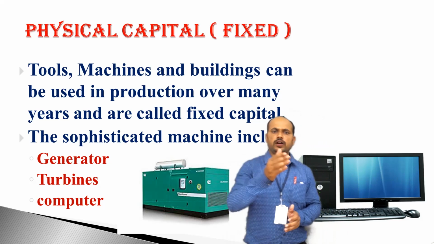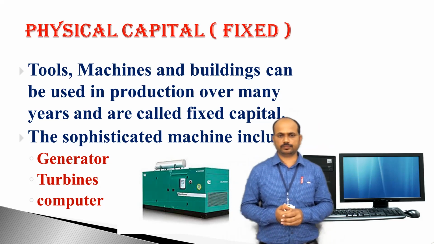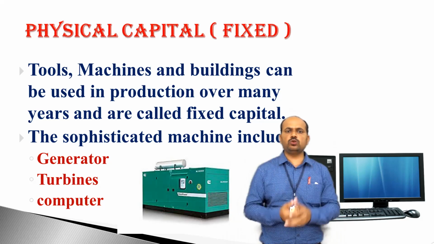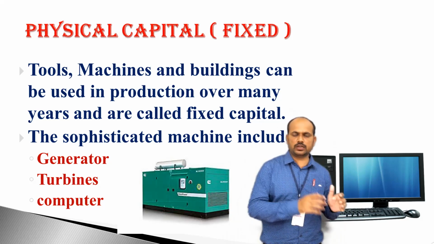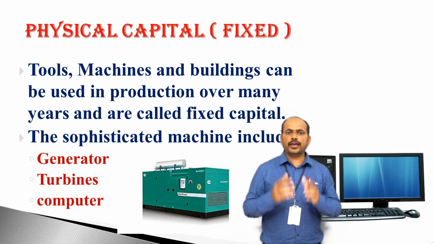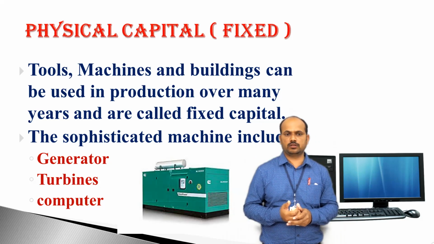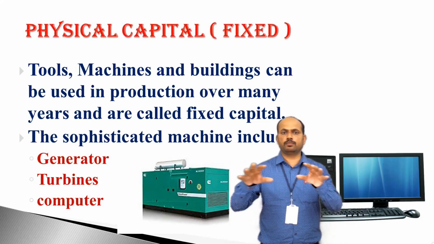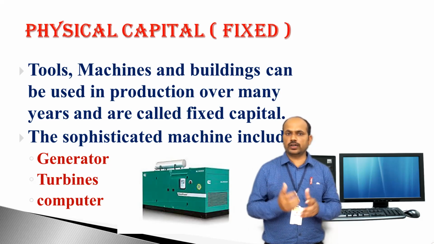One is of a generator and another is of a computer. When I purchase these two physical capital for my productional unit, I can utilize them for many years. Means for every production I will utilize the same. So what do you understand here?